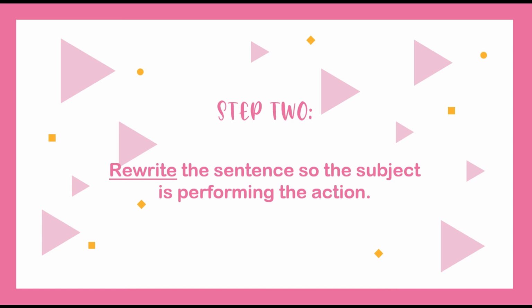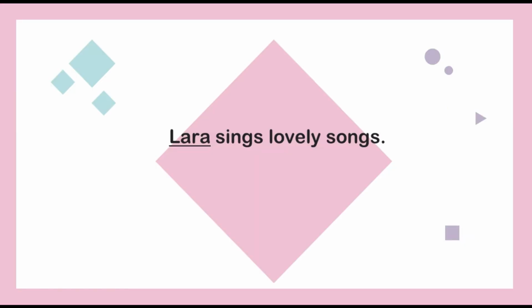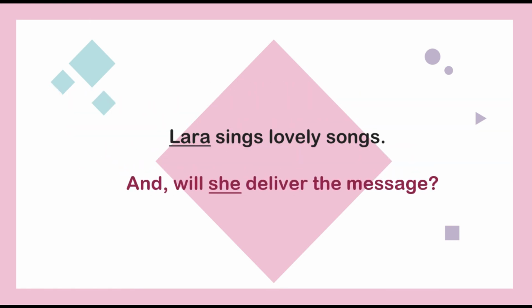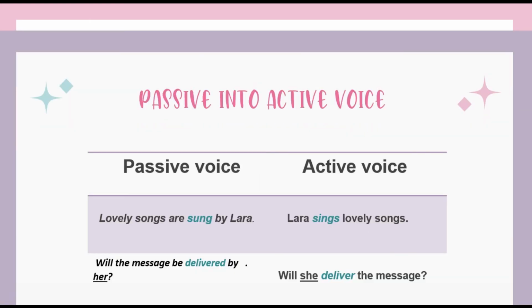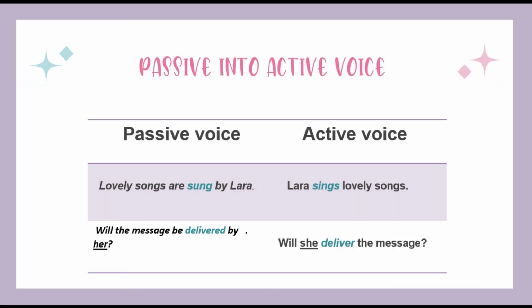Step 2 or rule number 2: rewrite the sentence so the subject is performing the action. Lara sings lovely songs, and will she deliver the message? Can you see how they differ from one another? This rewrite makes it immediately clear to the reader who is doing what. The subject in active voice is doing the action, unlike passive voice that focuses more on the action being performed.